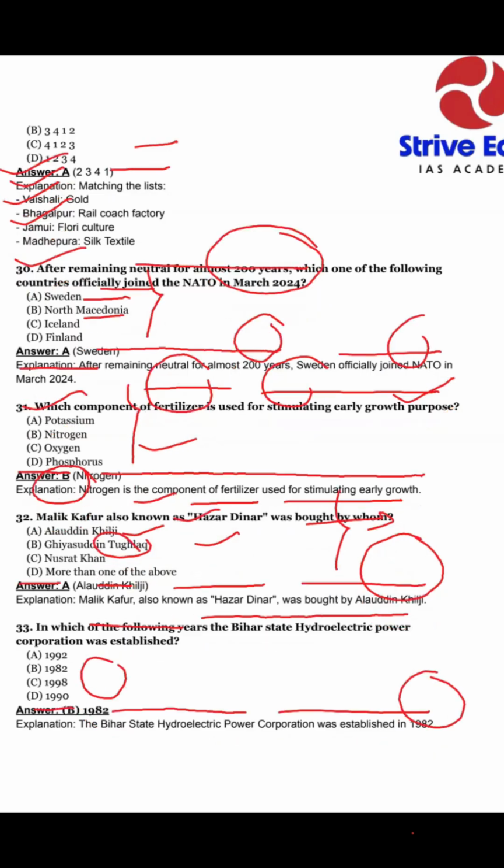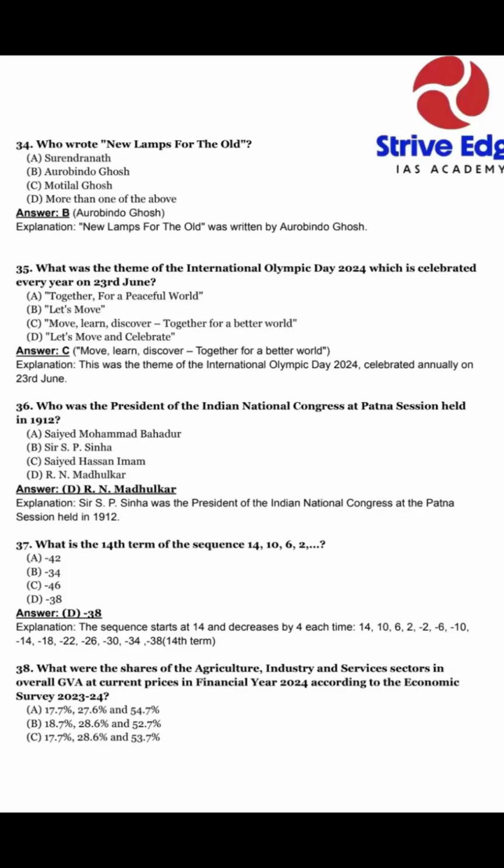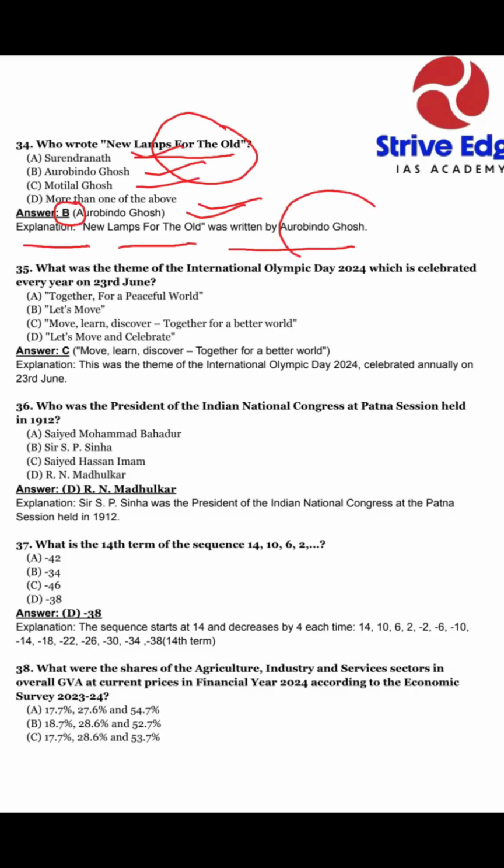Okay, my dear students, you can do this easily. In the next question, dear students, who wrote New Lands for the World? This is a book written by whom? Option A, Surendranath. Option B, Arvind Ghosh. Option C, Motilal Ghosh. And option D, more than one of the above. So our answer is option B, Arvind Ghosh. The explanation is New Lands for the World was written by Arvind Ghosh.